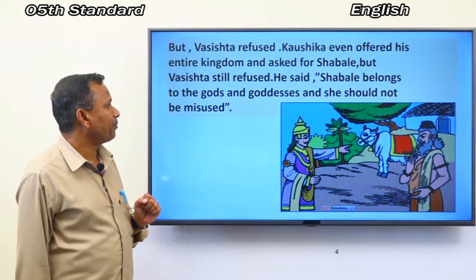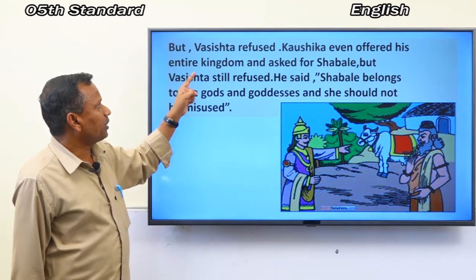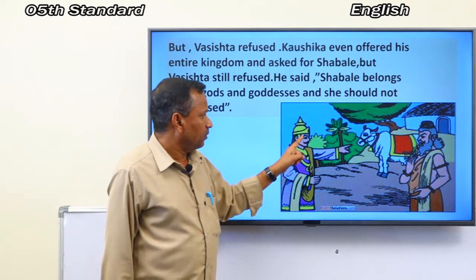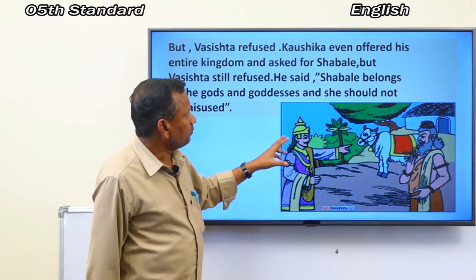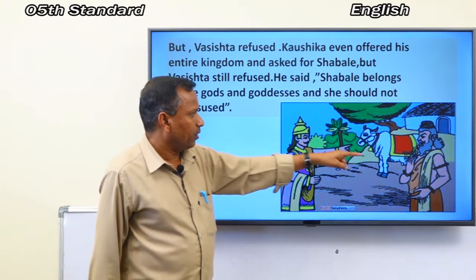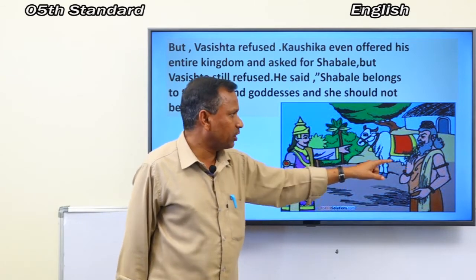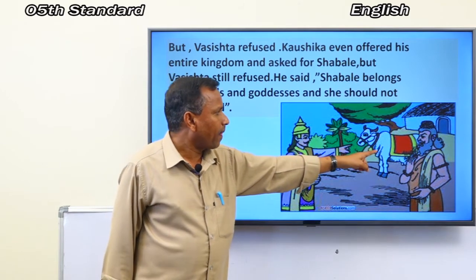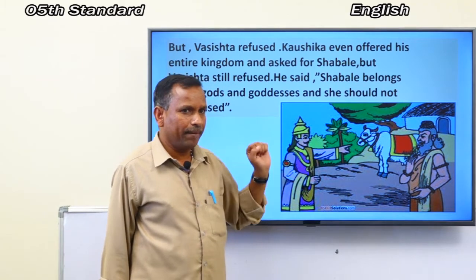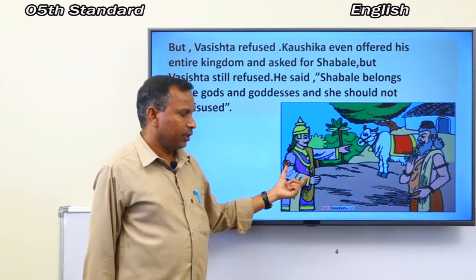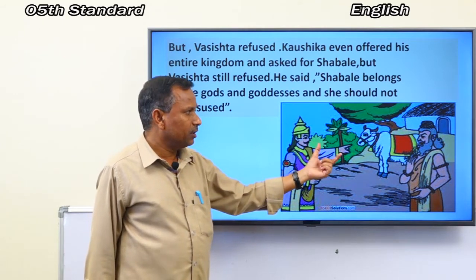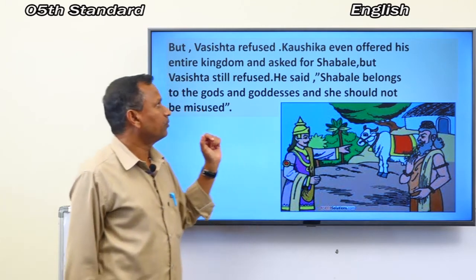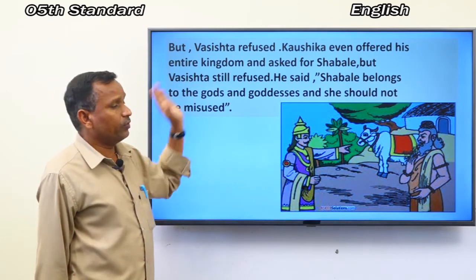Next one is, but Vasishtha refused. Look at here. Here the king Kaushika is asking Vasishtha for Shabale, daughter of Kamadhenu, but he still refused.